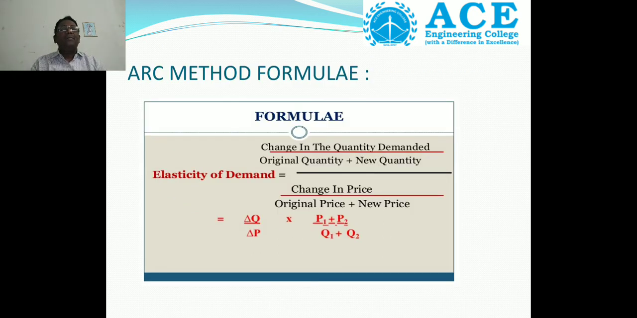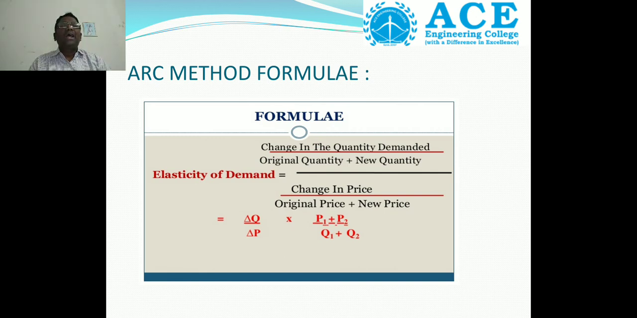Then what is the formula for the arc method? The elasticity of demand for the arc method is the change in the quantity demanded divided by the original quantity plus new quantity, by the change in price divided by the original price plus new price.